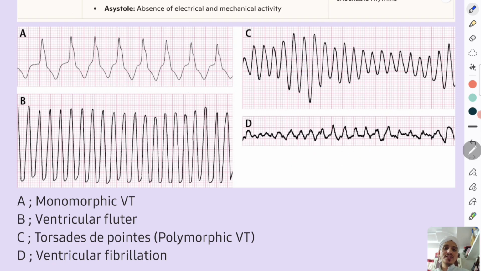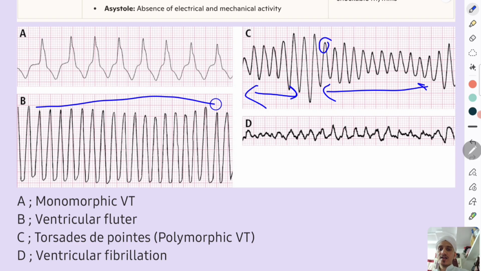This is torsades de pointes. See the different amplitudes of QRS complexes, varying amplitude. This is torsades de pointes. And this is ventricular flutter. If you calculate the heart rate, it is more than 300, and the QRS complexes are more than 3 small squares.